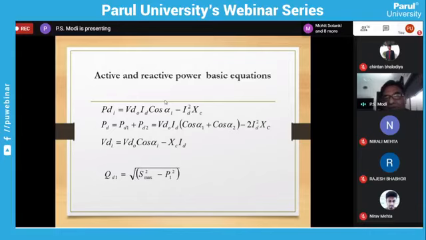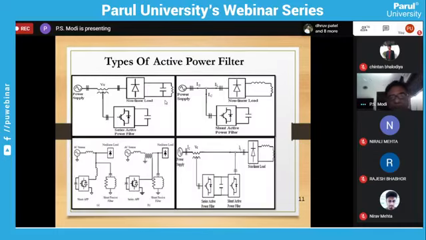These are the basic equations that we can use for active and reactive power, and it is used for the 6-pulse converter. Now, what are the different types of active filters available? First, here we have a supply and here we have a load. If this filter is not connected, then whatever the load current, the same is the supply current. By connecting the filter, one combination is known as a series active power filter. It will inject in the form of a voltage, not in the form of a current.